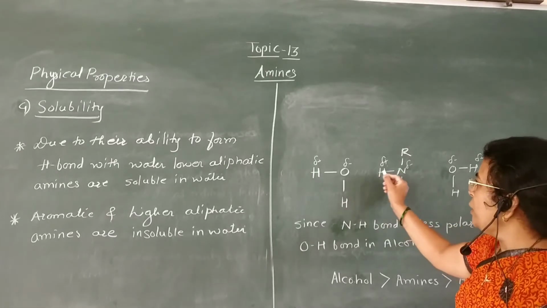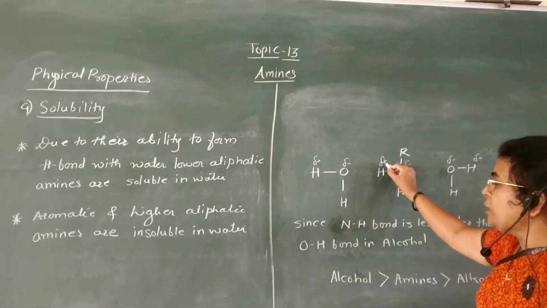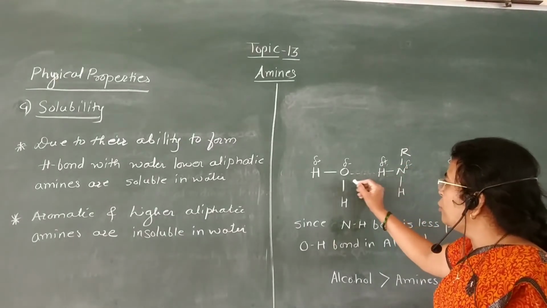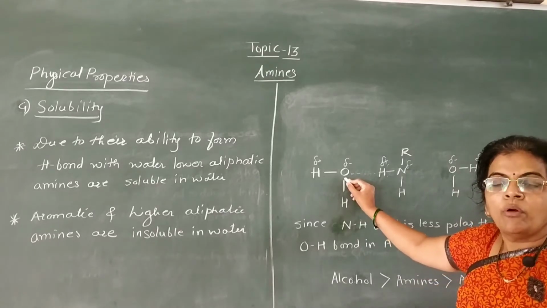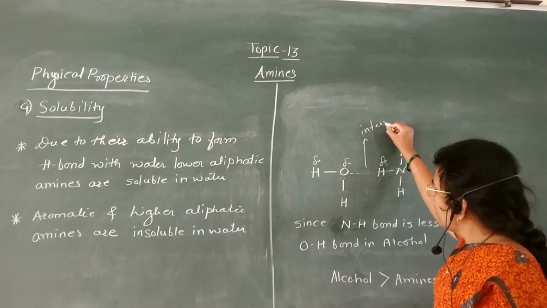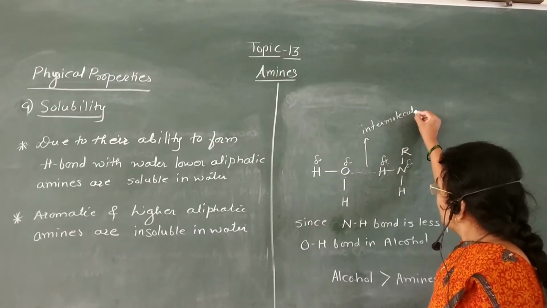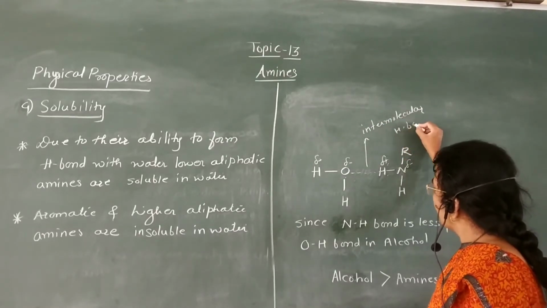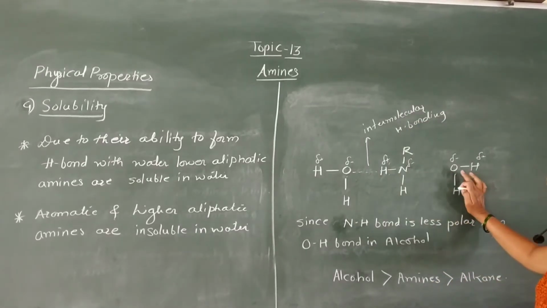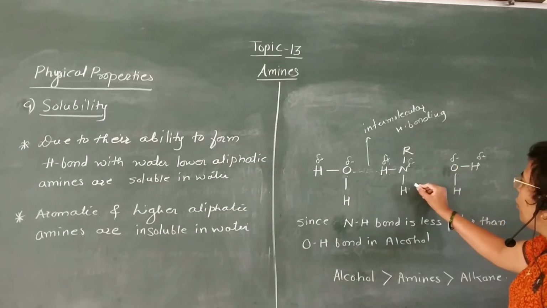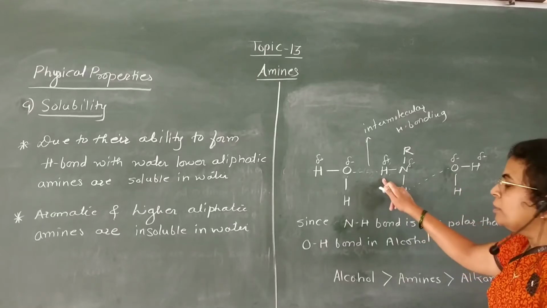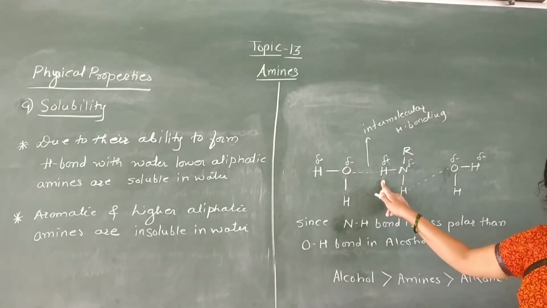Therefore, the positively charged hydrogen atom of the amine forms intermolecular hydrogen bonding with the oxygen atom of the water molecule. This is intermolecular hydrogen bonding. Similarly, this oxygen atom forms intermolecular hydrogen bonding with this hydrogen atom, and therefore these primary amines are generally soluble